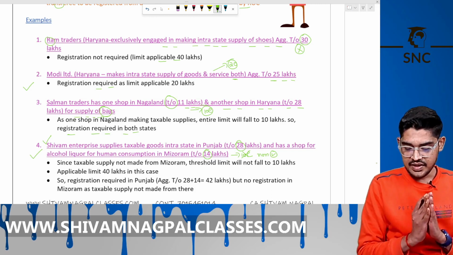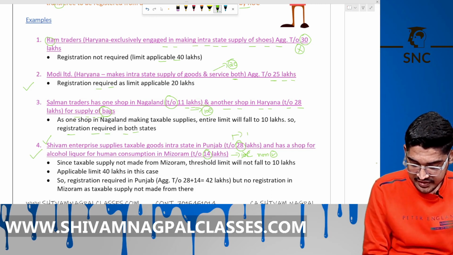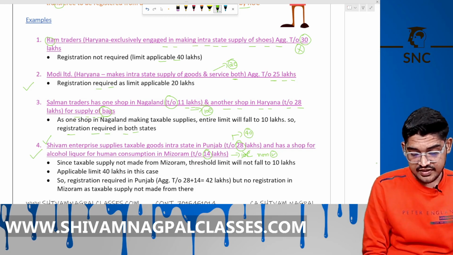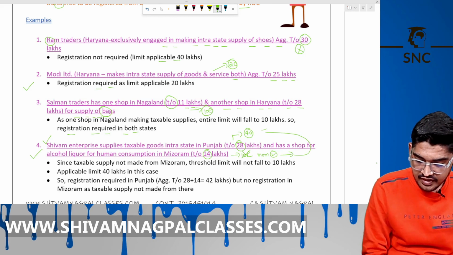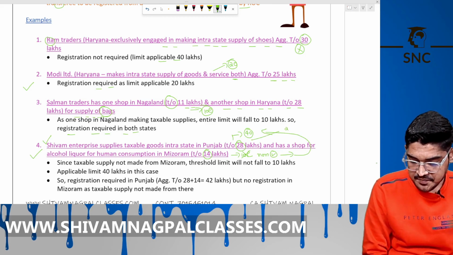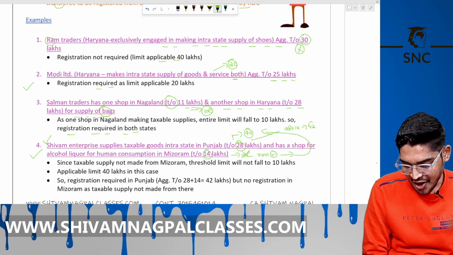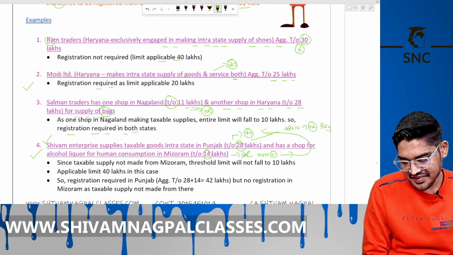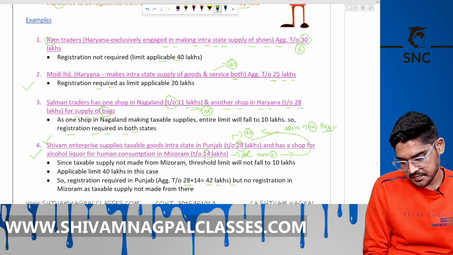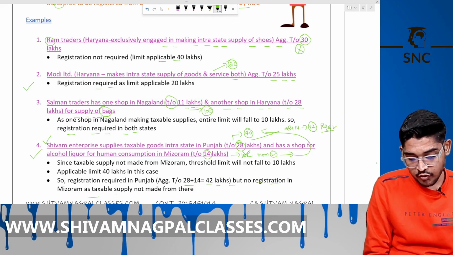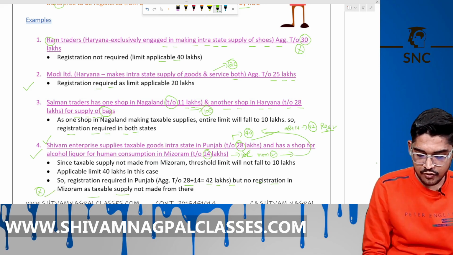Okay, so in that case the limit will be 40 lakh, but this is exempt supply, it will be counted under this, means 28 lakh plus 14 lakh, it will be 42 lakh. Now registration is required. Is it clear? Now registration is required. But for Mizoram, no registration. Okay, only for Punjab.